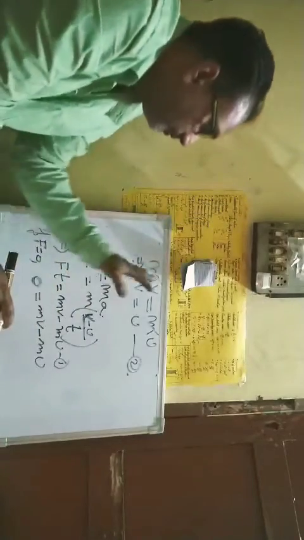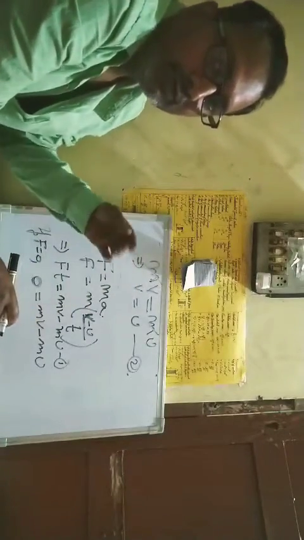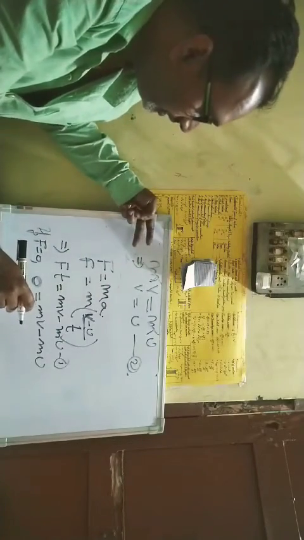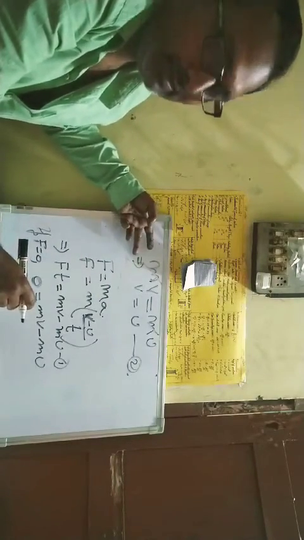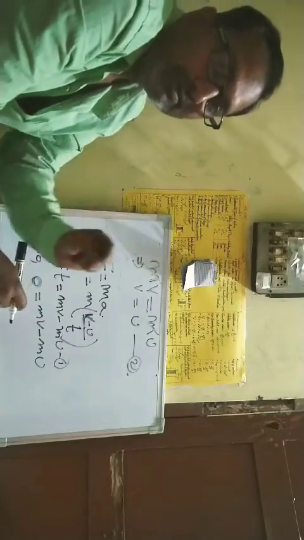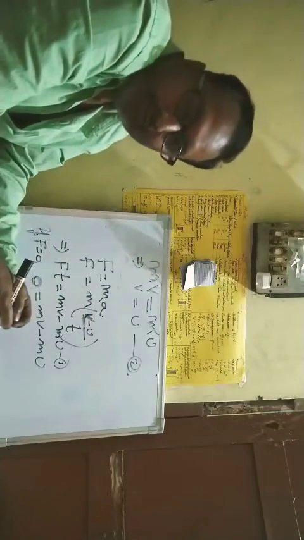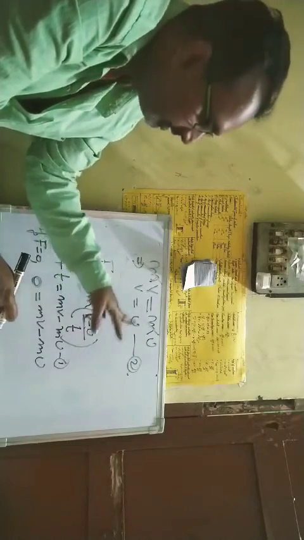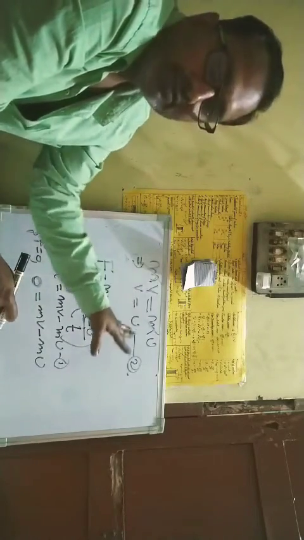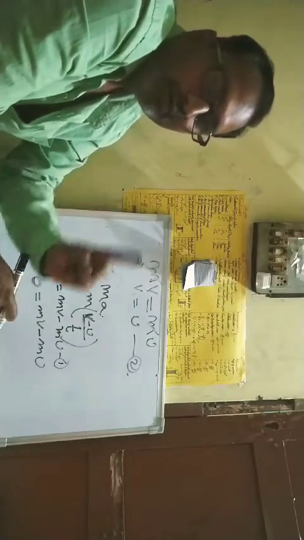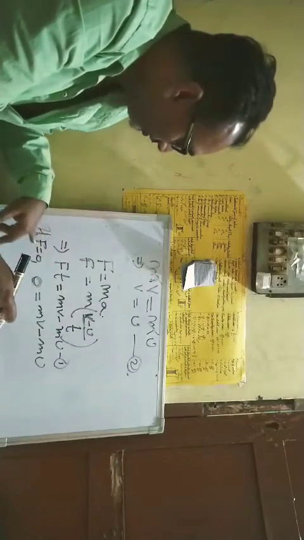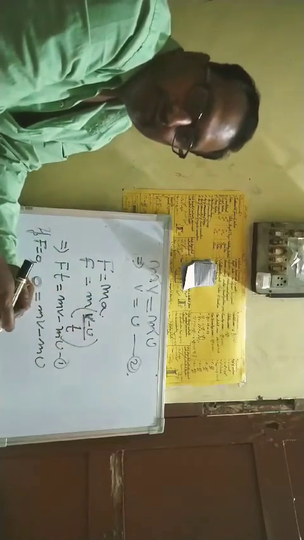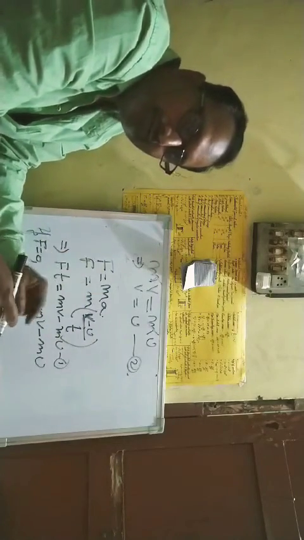Now what is the outcome? There are two circumstances that can take place. First, if the body is moving, then v is equal to u. That means the initial velocity and final velocity are the same. So if the body is moving and no external force is applied, it will keep moving with the same velocity. That is one part of the first law.